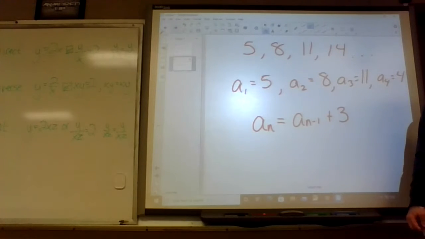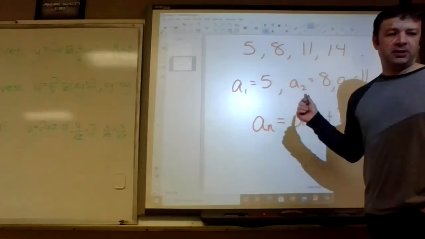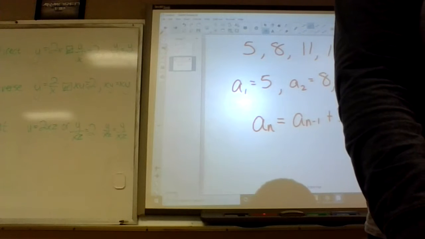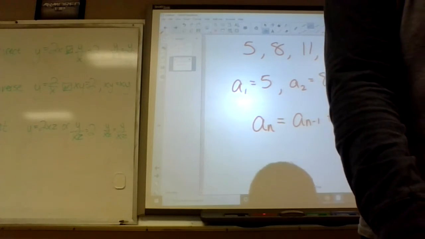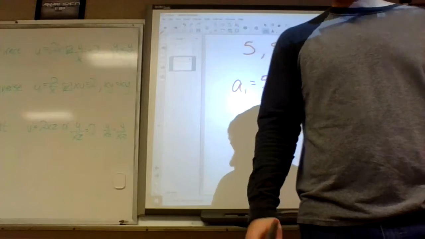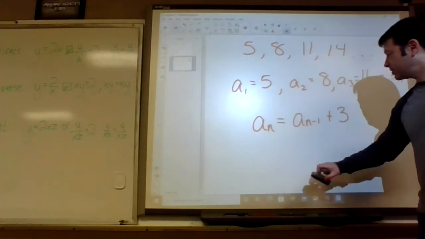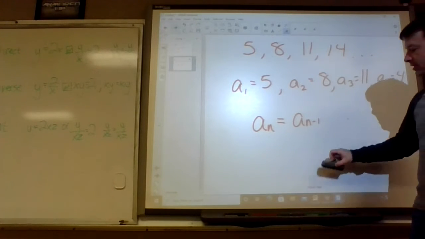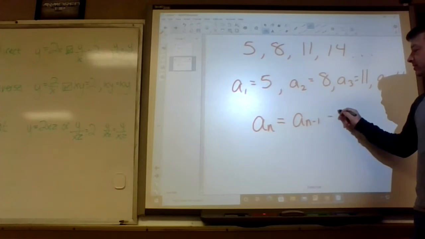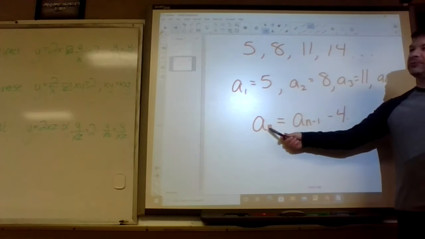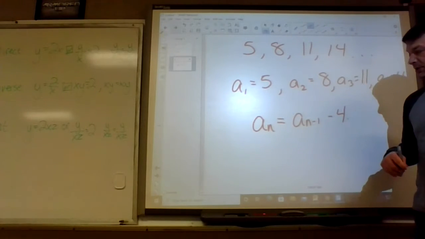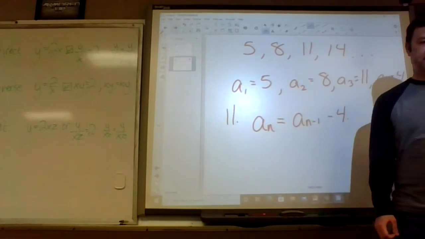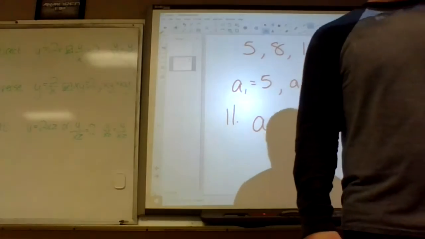That's not actually a problem, I just made that up. That would be number 1 as a recursive formula. Number 11, what are we adding on number 11? We're adding negative 4. So guess what I'm going to change? Instead of plus 3, it's just minus 4. Each term is the previous term minus 4 for number 11. Do we have to add more to that? That's it. It's called a recursive formula, yes.